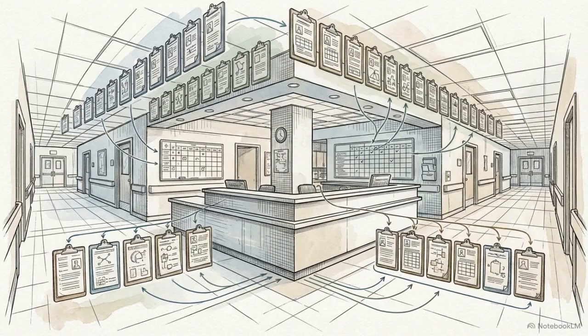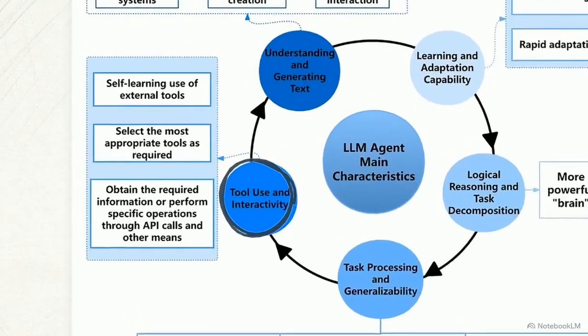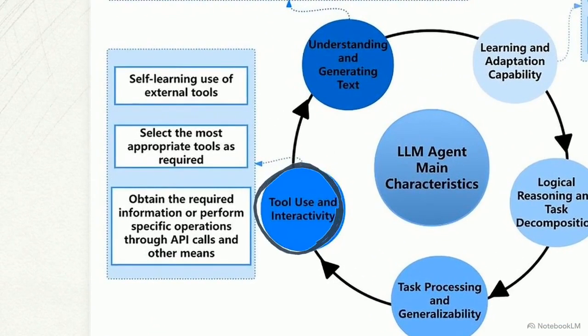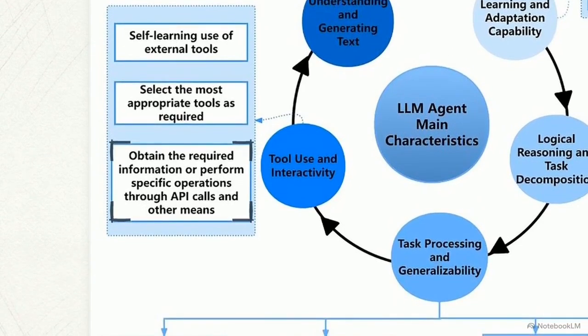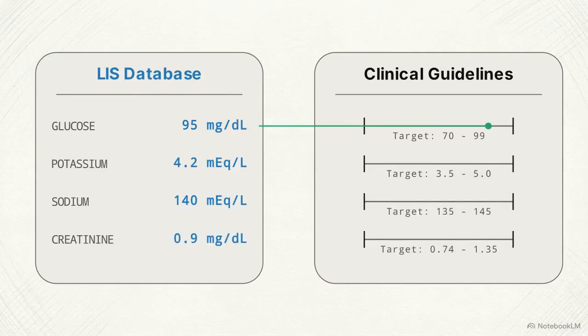Recognizing this transition from text generation to workflow orchestration is the prerequisite for deploying commercially viable artificial intelligence in the medical sector. This diagram illustrates Lilian Weng's framework, pairing logical reasoning with raw execution, specifically learning, processing, and tool use. The tool use cycle allows the agent to independently trigger external APIs. Lacking context, it autonomously queries and pulls data directly from the electronic health record. It instantly extracts real-time blood panels from laboratory information systems and cross-references those values against the latest published medical guidelines.